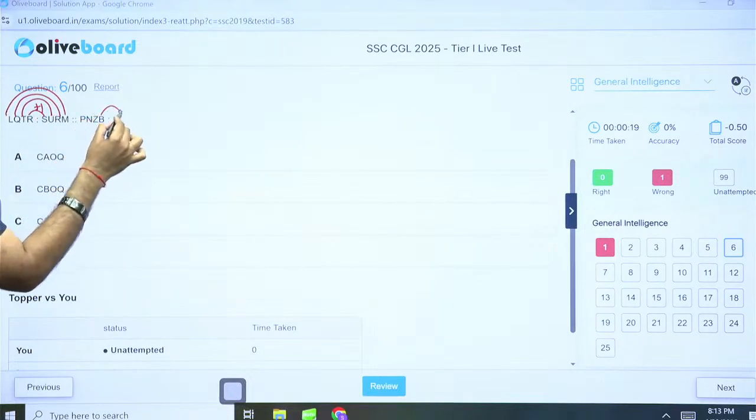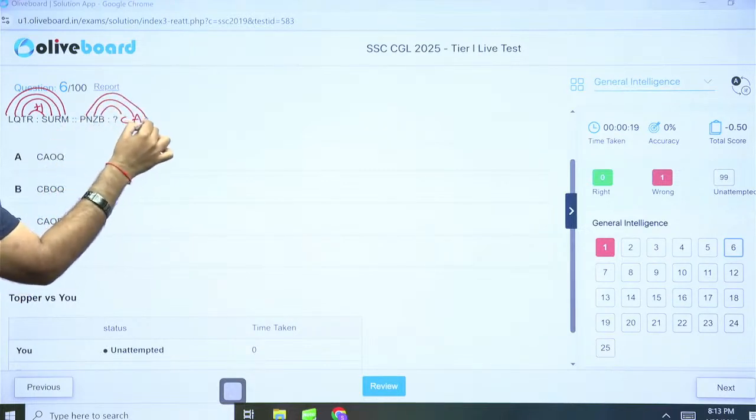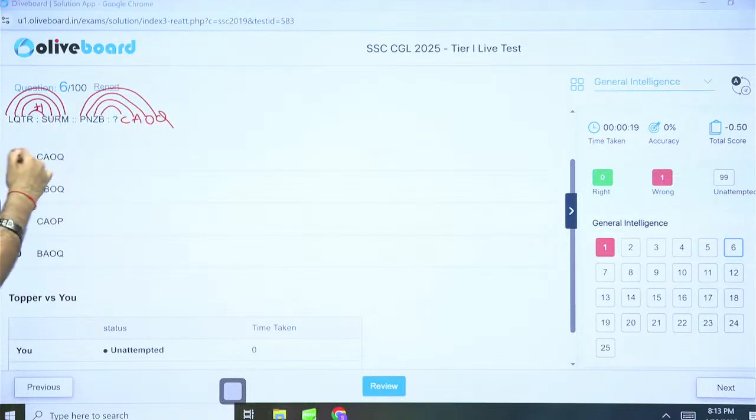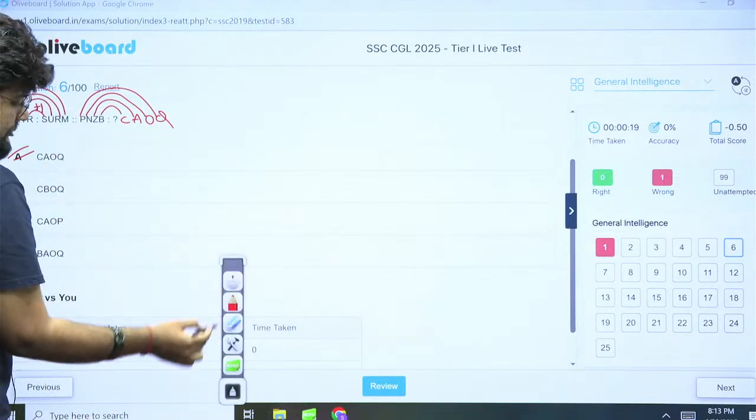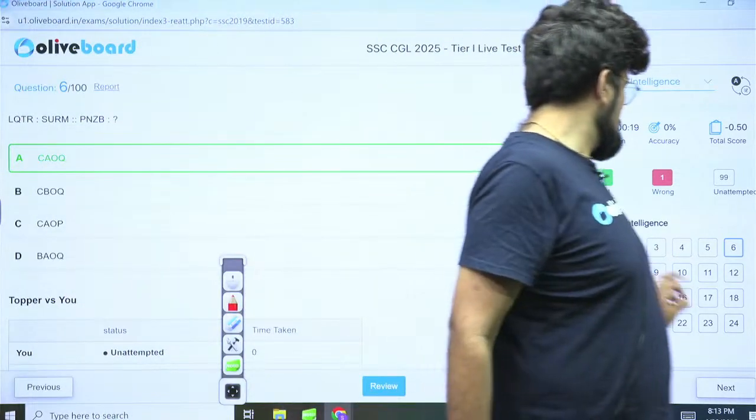So we'll have V plus 1 is C. Z plus 1 is A. Third one is O only, so let's not check that unnecessarily. So P plus 1 is Q. C A O Q, option A is the correct answer. Even with that one, you would have got the correct answer, but this one is a faster method. Question number 7.